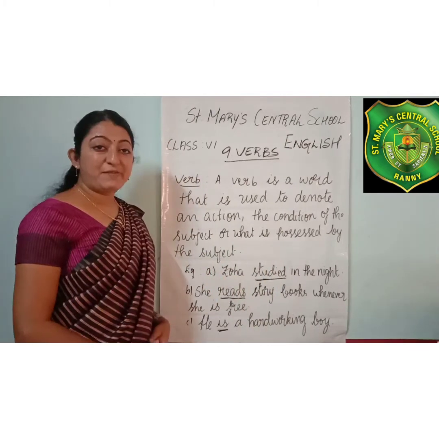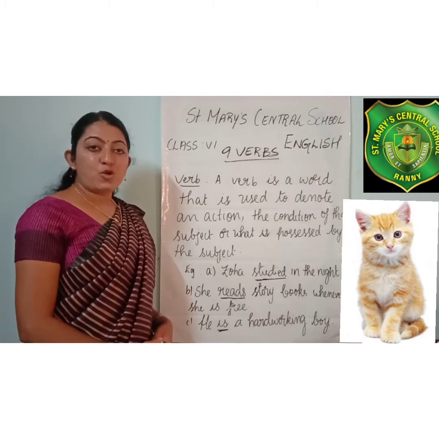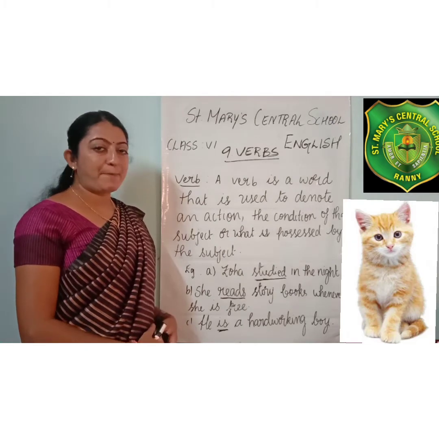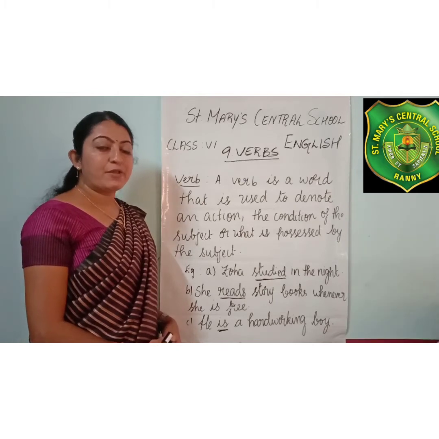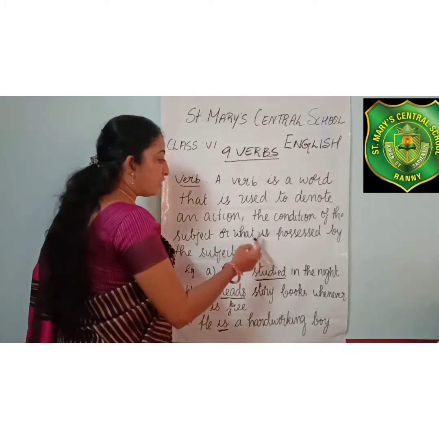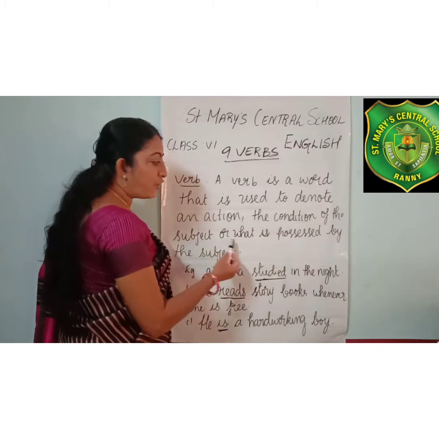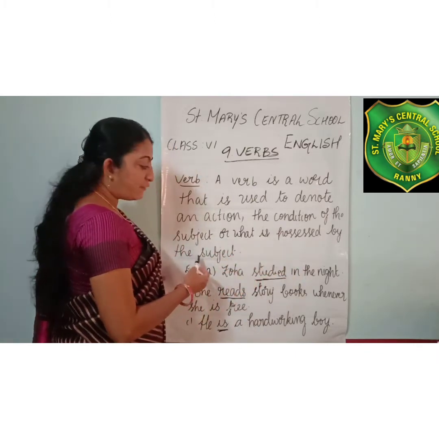For example, if I say, I have a pet cat, there no action is being done. But what is possessed by me? Yes, a pet cat. So, here have is the verb. That means here the verb shows the condition of the subject or what is possessed by the subject. Okay, that we'll discuss, right?